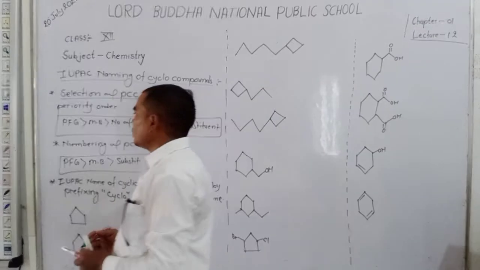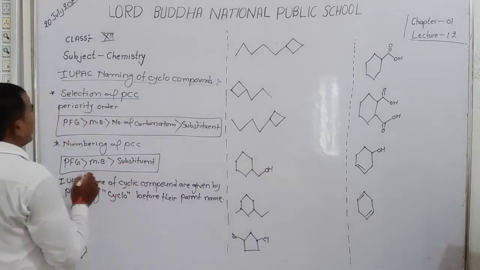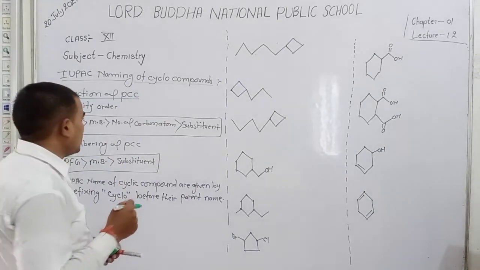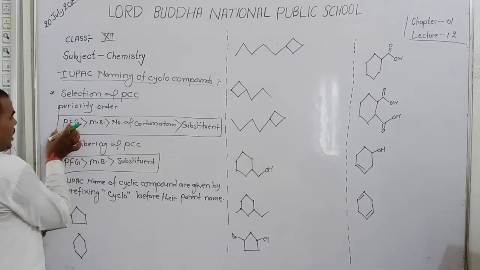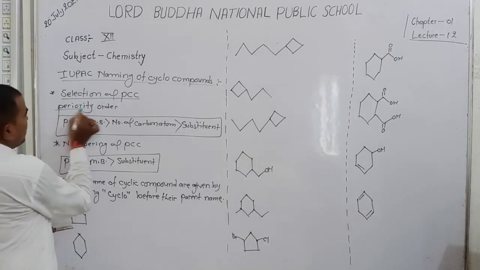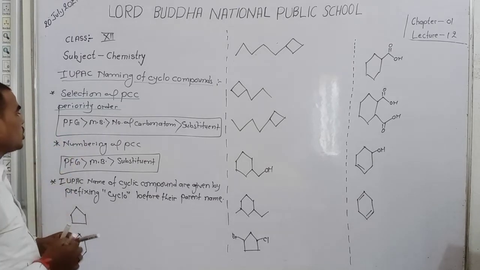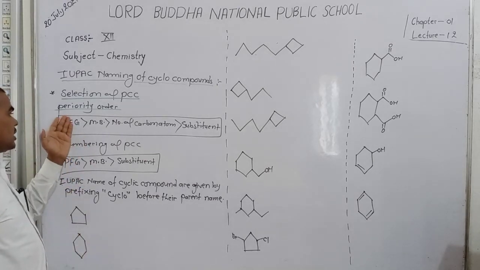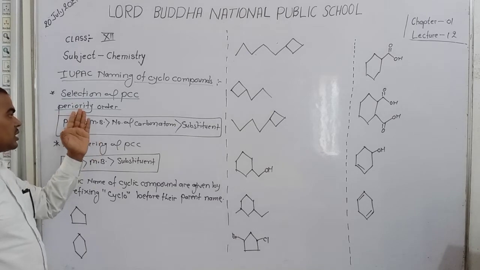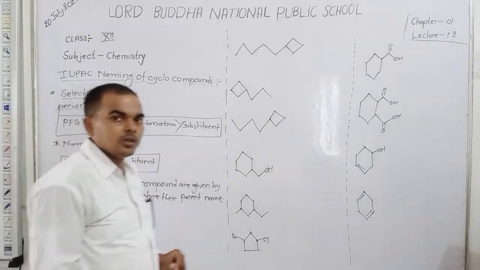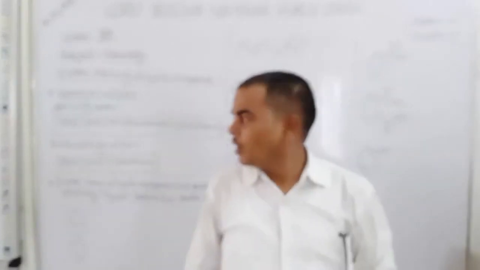How to select the parent carbon chain? Dear students, the same priority order which you studied in the previous lecture applies. The priority of principal functional group is greater than the priority of multiple bond, which is greater than the number of carbon atoms, which is greater than substituent. The same order applies here.